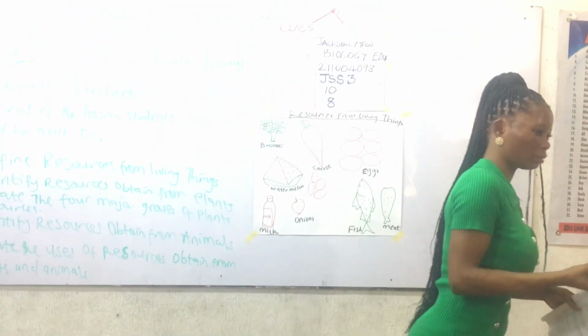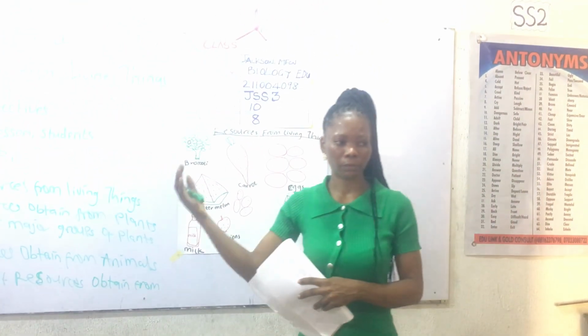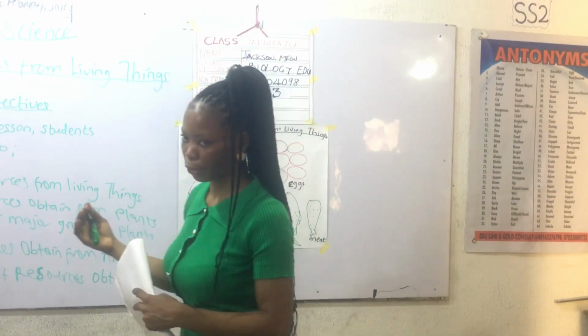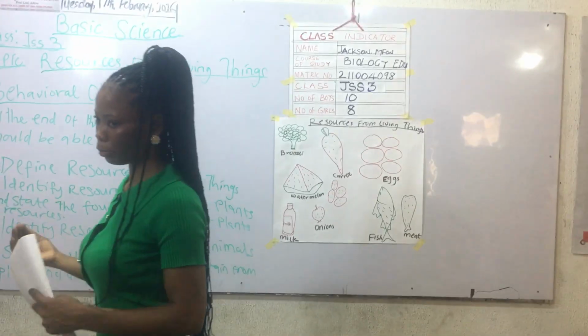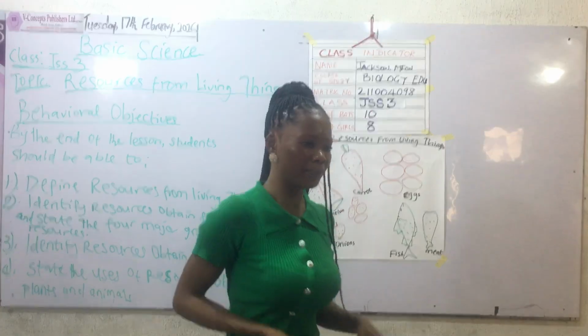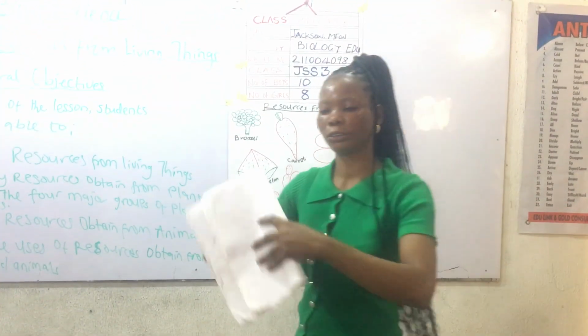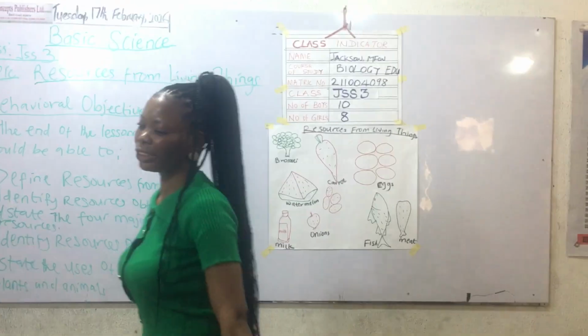Okay, dairy products. For example, milk. We get milk from animal. Dairy products are rich in protein for replacement of worn-out tissue. For example, someone just fainted. They will rush the person to the hospital.